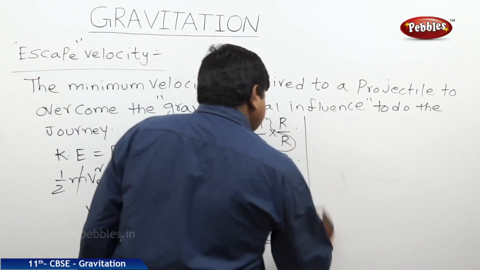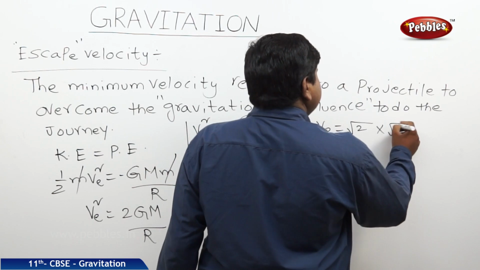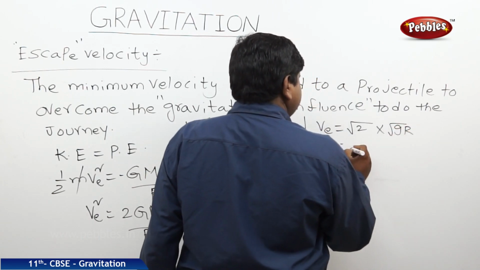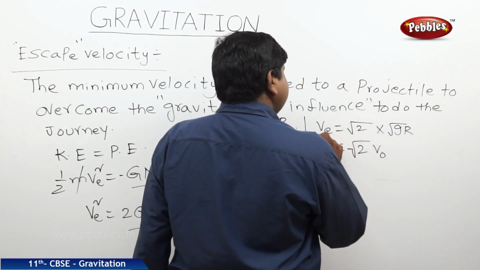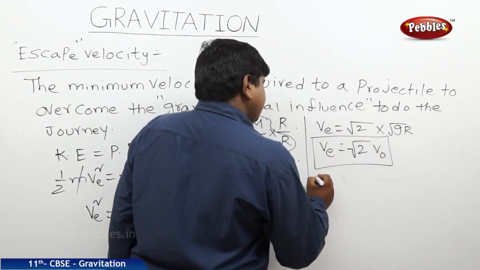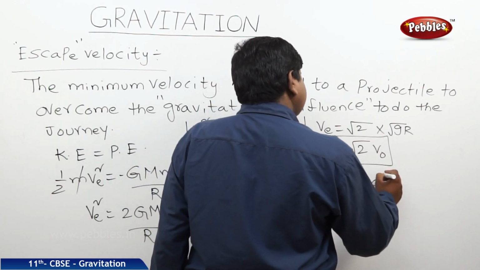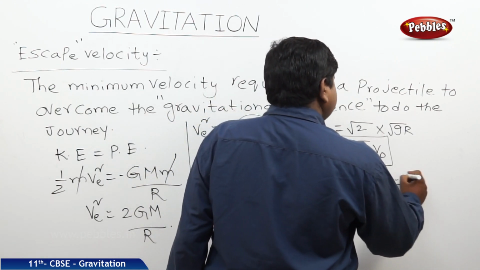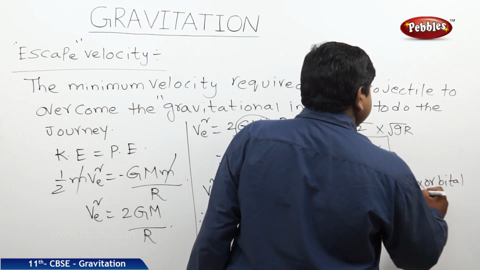We know that V E is equal to root 2 into root gr. So it is nothing but root 2 into v naught is equal to V E. So escape velocity is equal to root 2 times the orbital velocity.